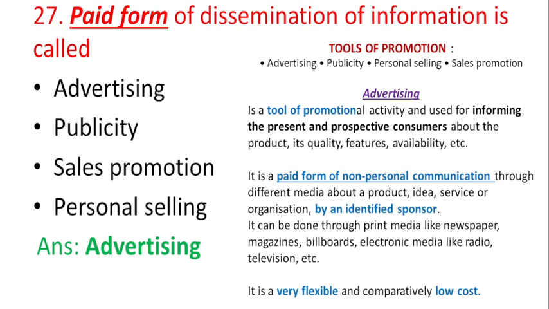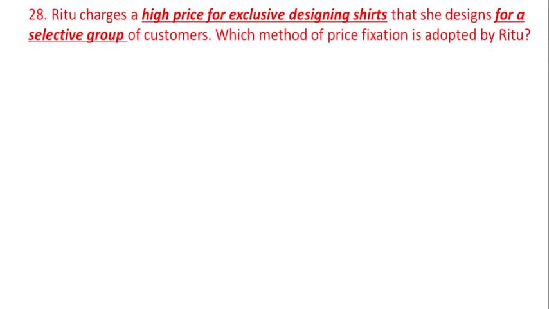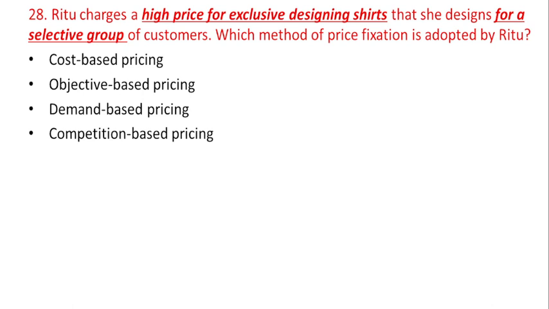So let's move on to the 28th question now. Ritu charges a high price for exclusive designing shirts that she designs for a selective group of customers. Which method of price fixation is adopted by Ritu? The options are cost based pricing, objective based pricing, demand based pricing and competition based pricing.